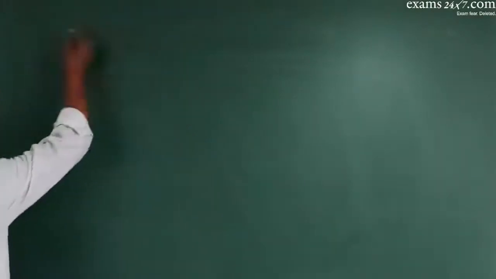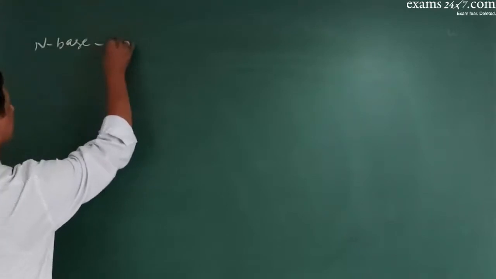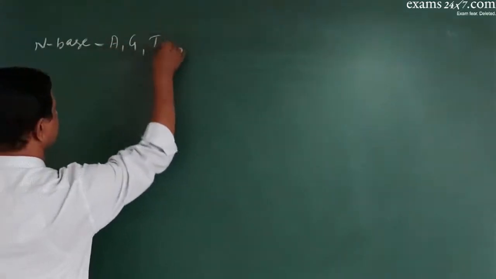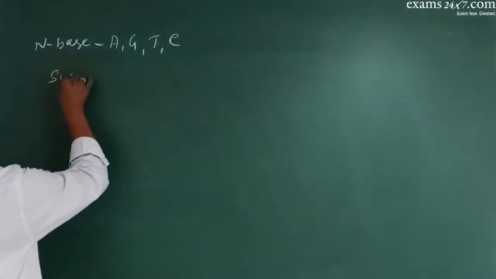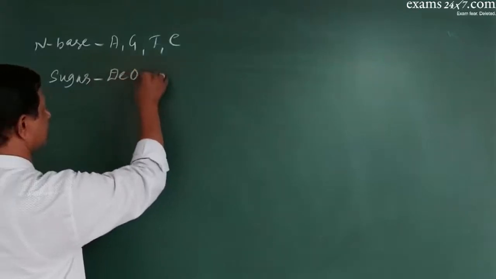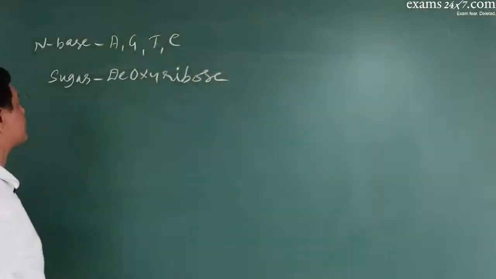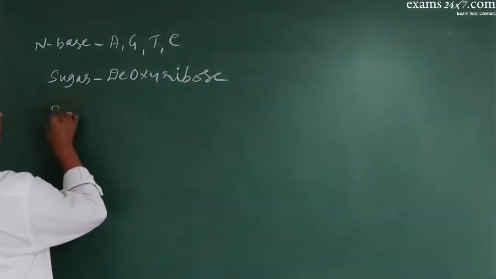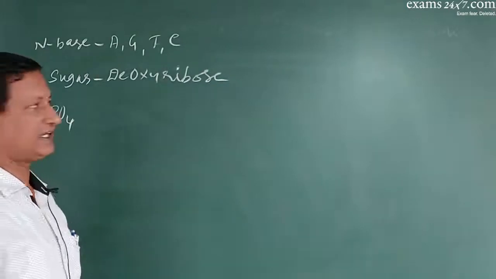Basically, the nitrogenous bases like adenine, guanine, thymine and cytosine; the sugar, the pentose sugar called deoxyribose; and the phosphate molecule or phosphoric acid. So these are the three components in a DNA molecule.